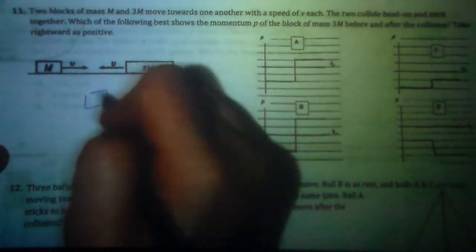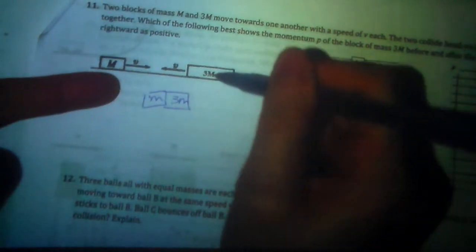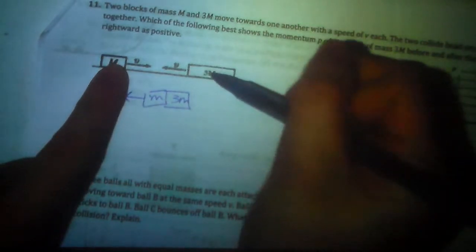2 blocks of mass m and 3m move towards each other with the speed v. They collide and stick together, which shows the momentum of 3 before and after. So let's make these stick together. They're both coming in with the same velocity, but the 3m obviously has more mass, so it has more momentum. So when they stick together, they're going to be traveling to the left. I know that the 3m came in with v, but when it hits the m, it's going to give some of its momentum to this guy so that it can turn around.